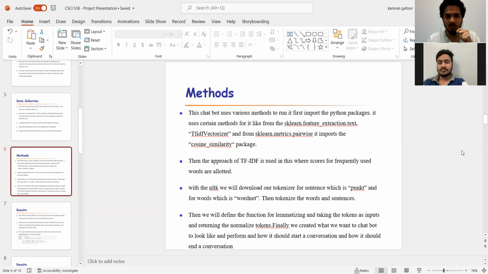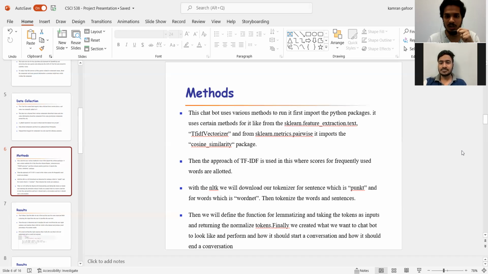We created the code using the Python language, and after importing the NLTK packages, we are supposed to also download Punkt and WordNet. These are the packages that are supposed to be downloaded, and what each one does: Punkt acts for the tokenization purpose. It tokenizes different words from the given input.